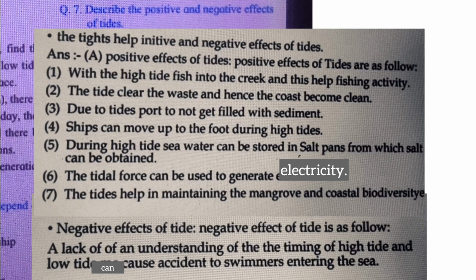Question number 7. Describe the positive and negative effects of the tides. Answer. Positive effects of tides are as follows. First point, with the high tides, fish move into the creeks and this helps fishing activity. Second, the tide clears the waste and hence the coast becomes clean. Third point, due to tides, ports do not get filled with sediment. Fourth point, ships can move up to the port during high tides.